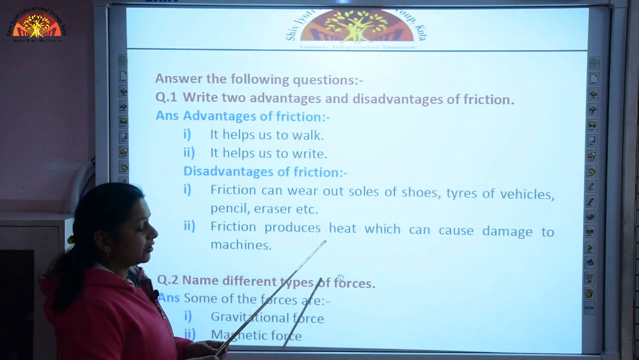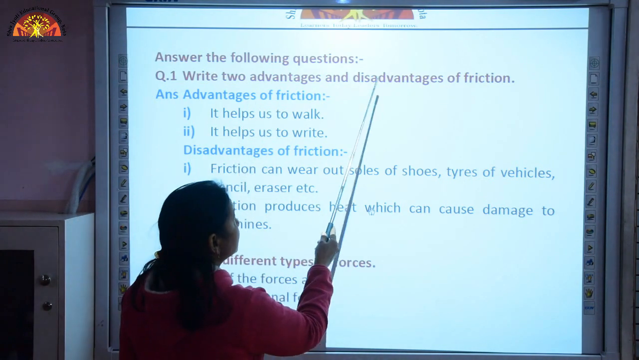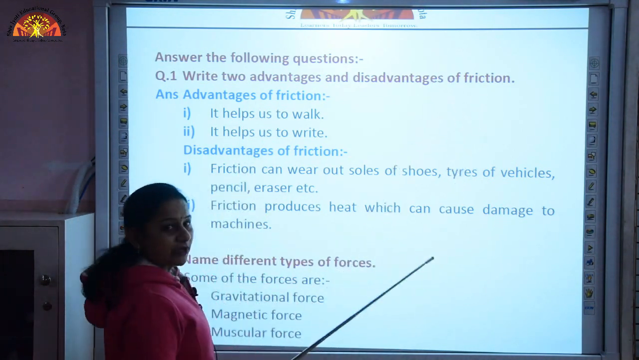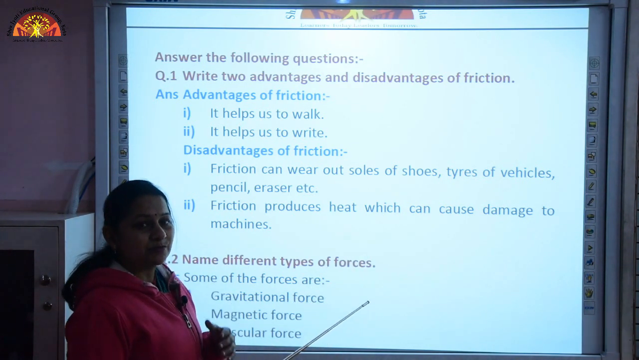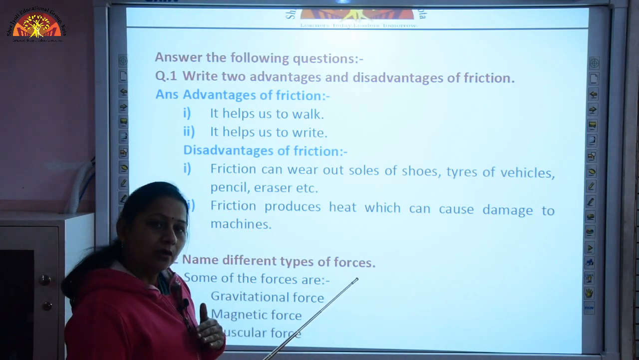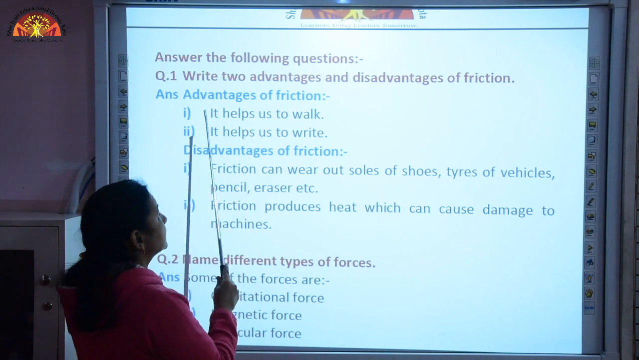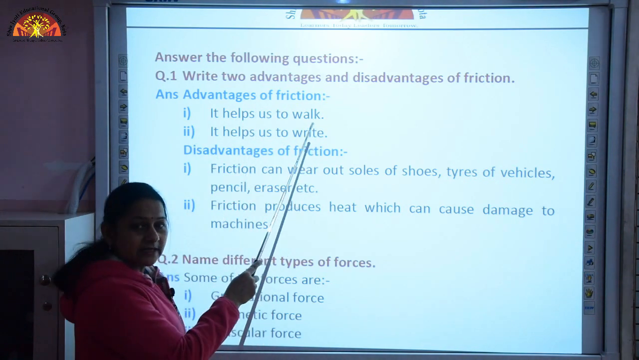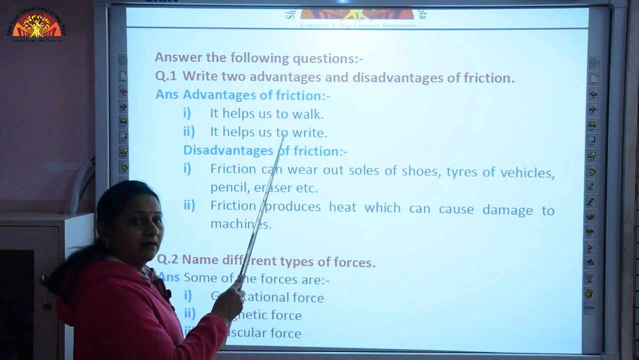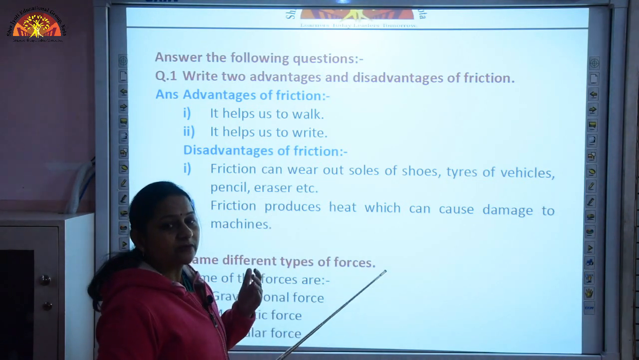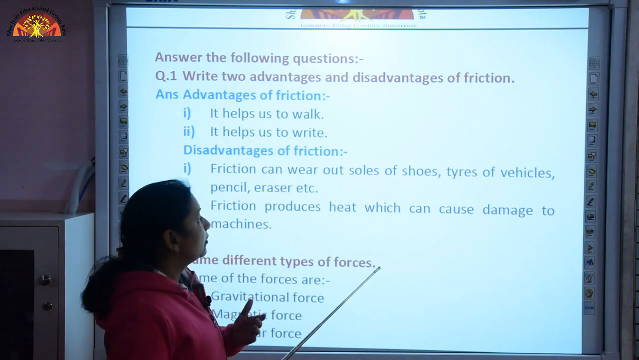Then we have answer the following questions. First question, write 2 advantages and disadvantages of friction. Now what is friction? Friction is the opposing force which acts between 2 objects when they are in contact with each other. So what are the advantages of friction? It helps us to walk. There is a force of friction which enables us to walk and write. This force of friction between the paper and the pen is helping us to write.